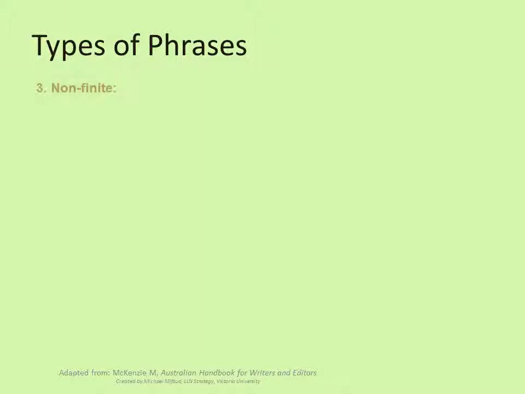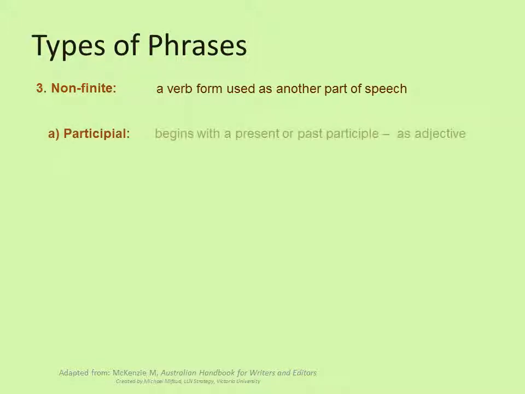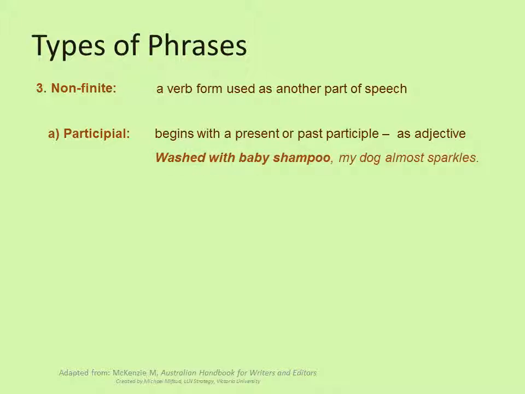A non-finite phrase is a verb form used as another part of speech. There are three kinds of non-finite phrases. The first is participial, which begins with a present or past participle and functions as an adjective. For example, washed with baby shampoo, my dog almost sparkles. Washed with baby shampoo describes my dog.